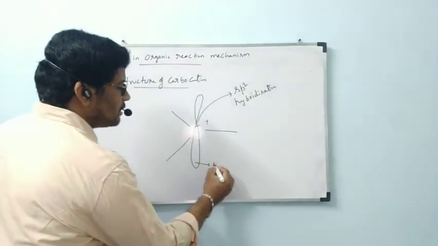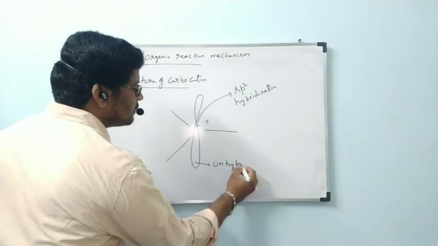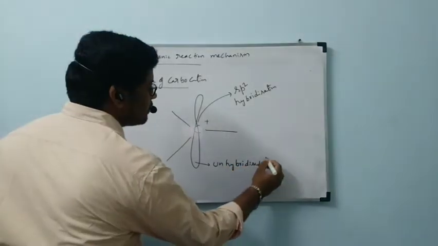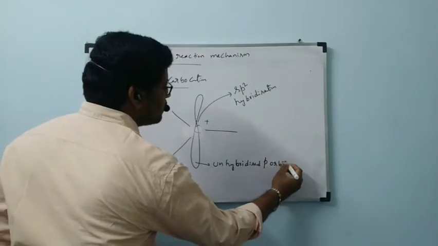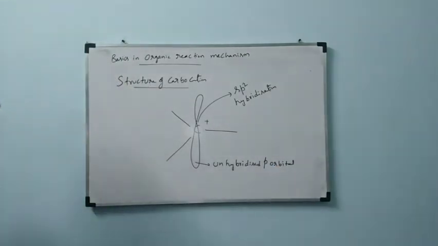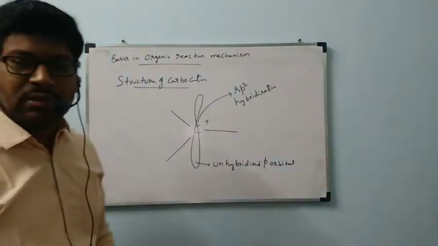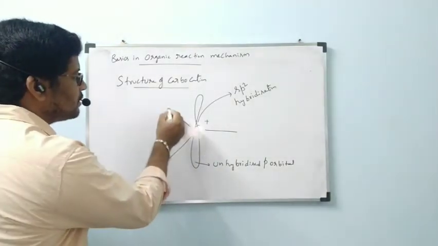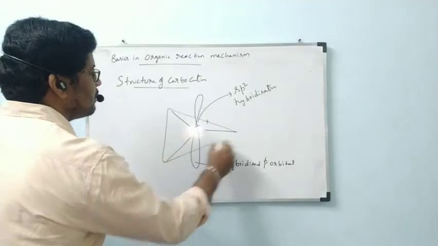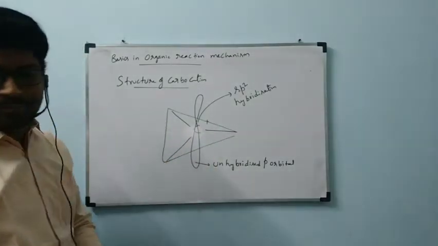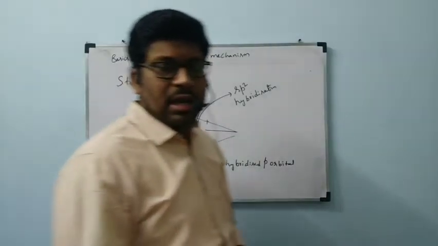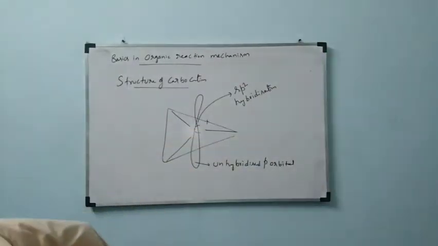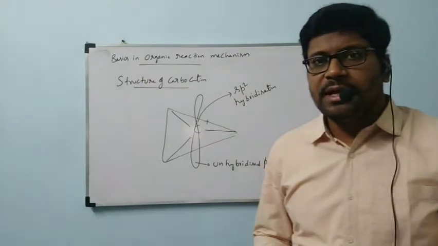This is called the unhybridized p orbital. It will be present above the plane and below the plane. The carbon and the bonds are present in the plane.